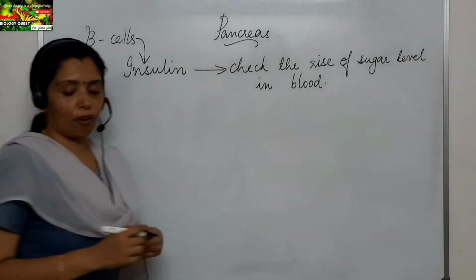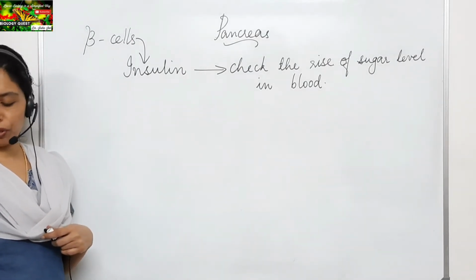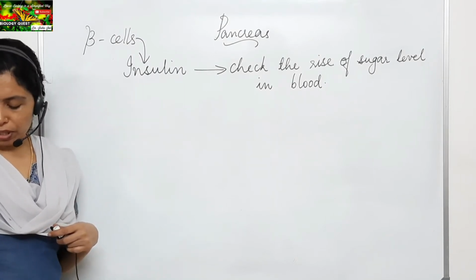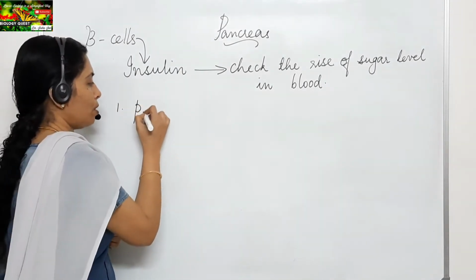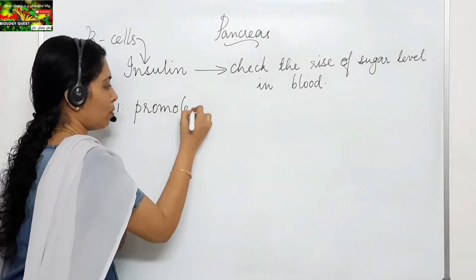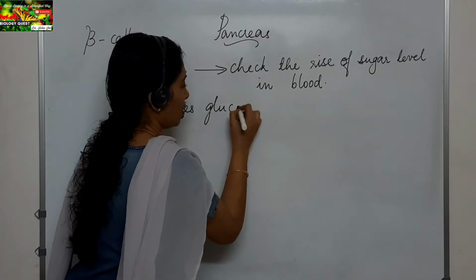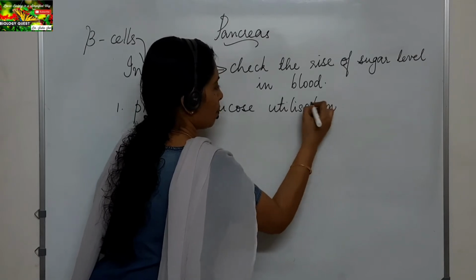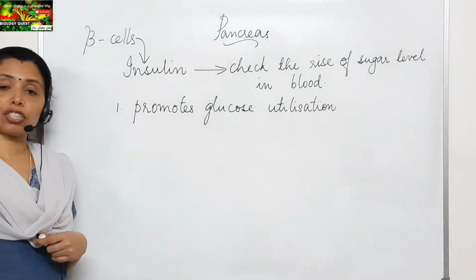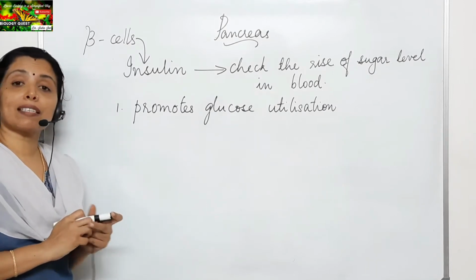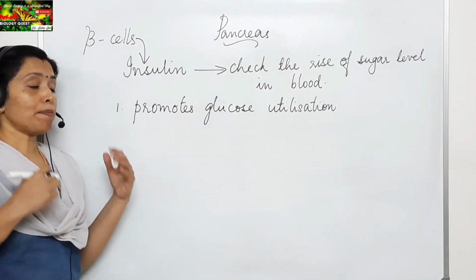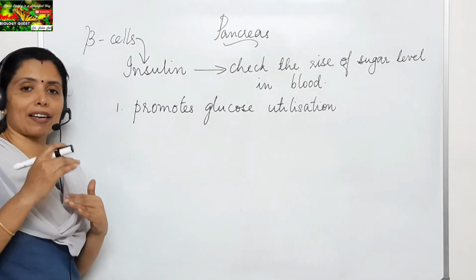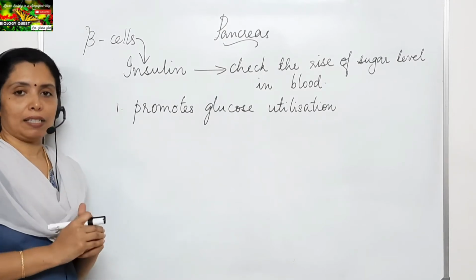Okay, that is the function of insulin. It helps to check the rise of sugar level in blood, and this is done in two ways. The first way is, number one, it promotes glucose utilization by the cells of the body. That is, if there is excess glucose in the blood, insulin promotes the utilization of glucose by the body cells, thereby bringing the sugar level down.